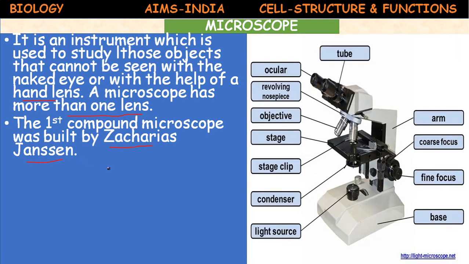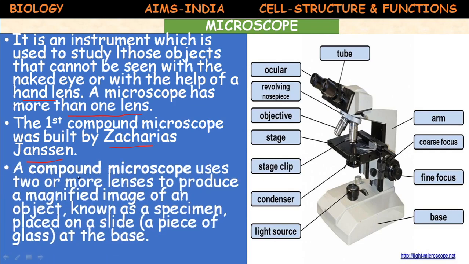This is the compound microscope. A compound microscope uses two or more lenses to produce a magnified image of an object known as the specimen, placed on a slide or a piece of glass at the base. Okay. So this is the microscope, compound microscope. Generally in our science laboratories these microscopes are available.